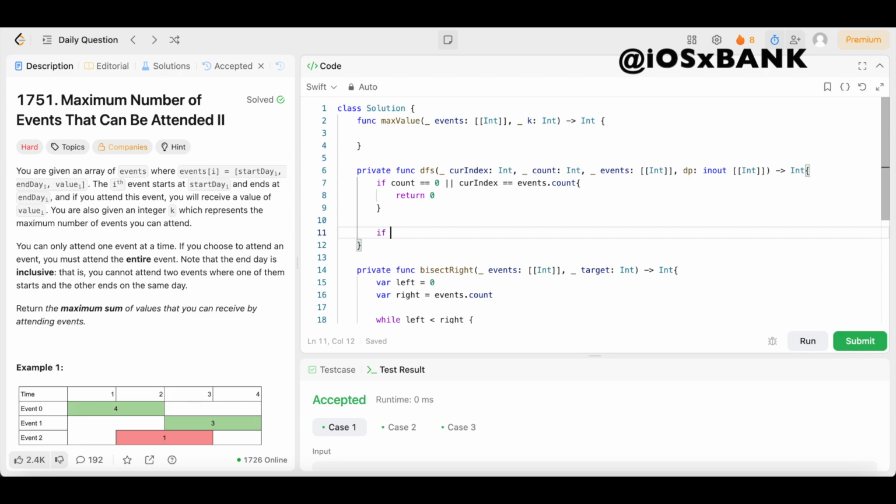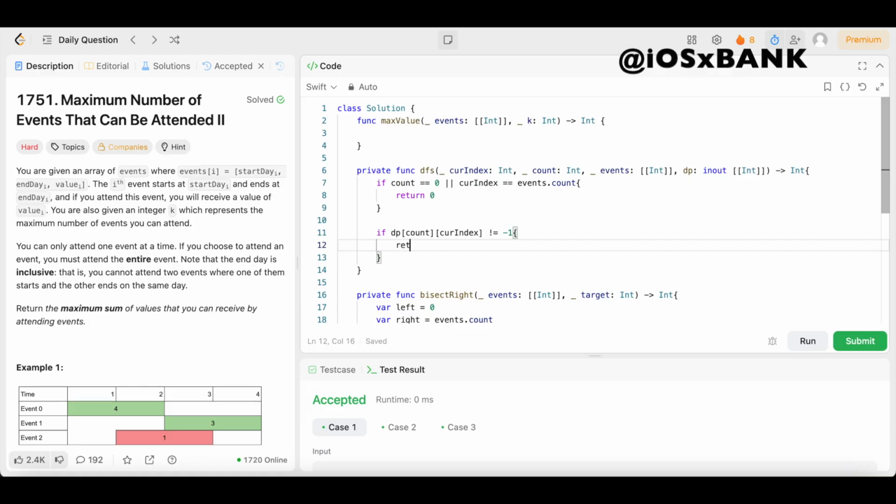So we're going to say if dp[count][curIndex] does not equal -1, we're going to open up the brackets and return dp[count][curIndex], just like that.